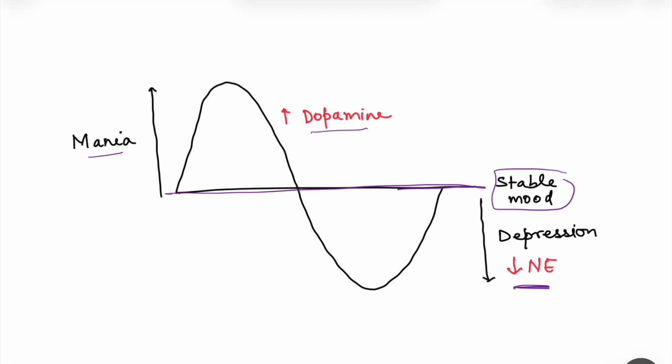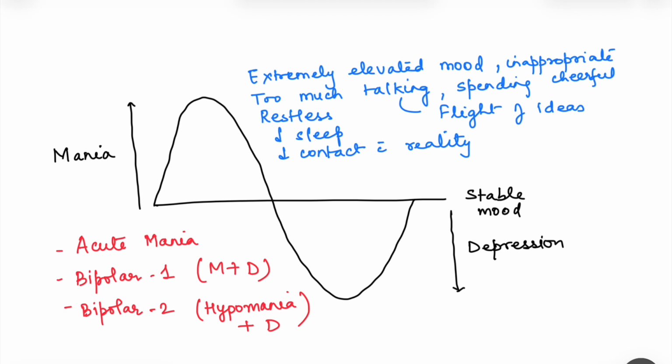So if we talk about mania only, it is always a too much elated mood. The person will spend a lot, he will talk a lot, there will be flight of ideas, he will be restless, there is decrease in sleep, decreased contact with reality. So that is mania. But generally, mania is not seen as a separate disease. It is very rare in that case, but generally it is seen as cycles of mania and depression, and that is known as bipolar disorder.